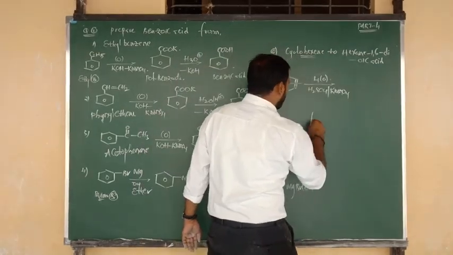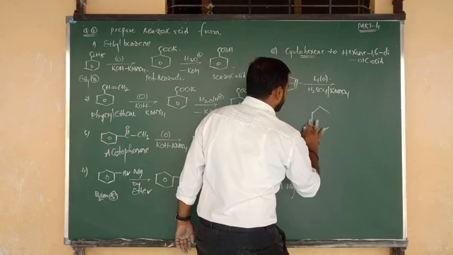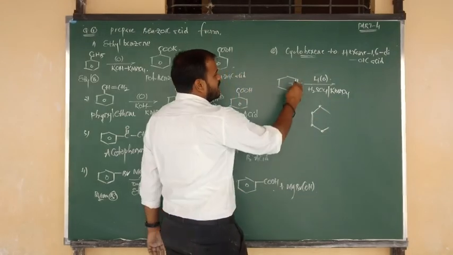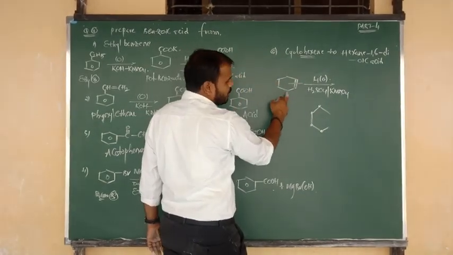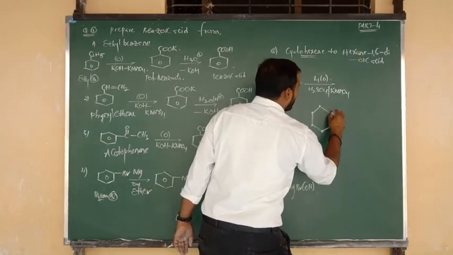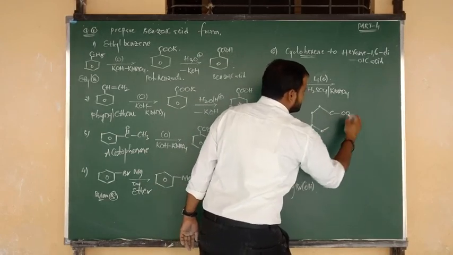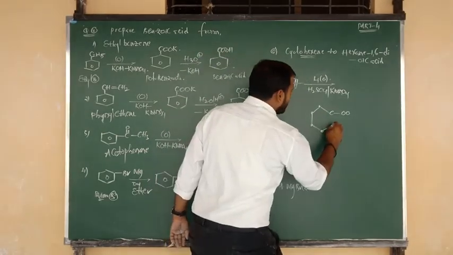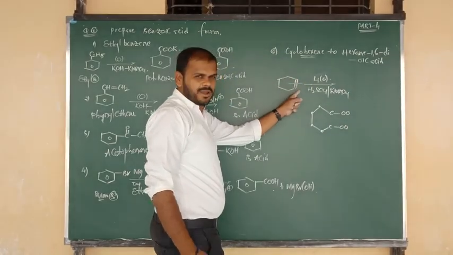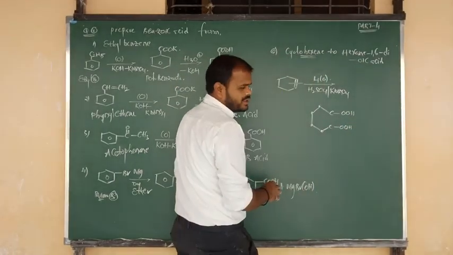I am going to write 4 carbons: 1, 2, 3, 4, and this is the 5th carbon, and this is the 6th. The 5th carbon is attacked by 2 oxygen, and the 6th carbon below is also attacked by 2 oxygen. But the 5th and 6th carbons each have one hydrogen. Here I am writing OH, here also OH.